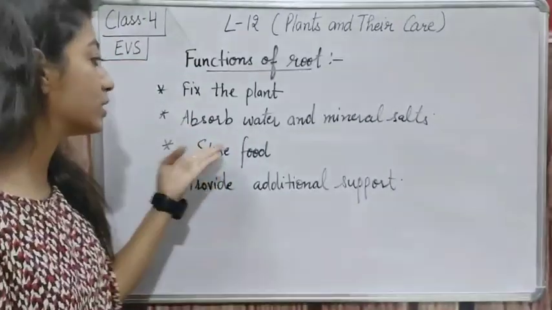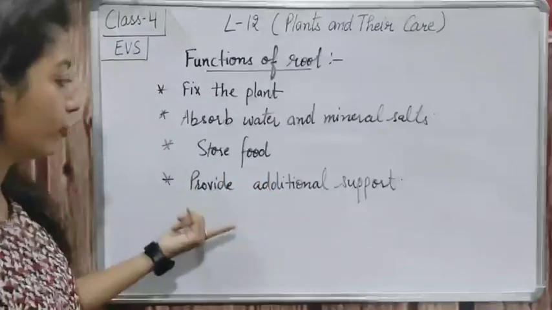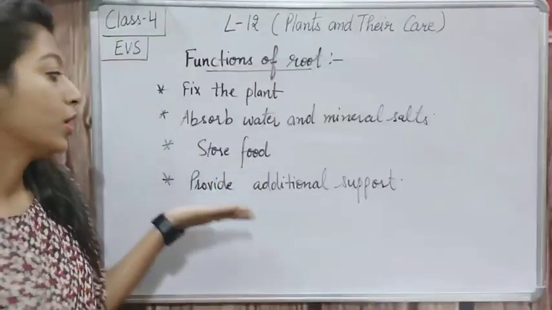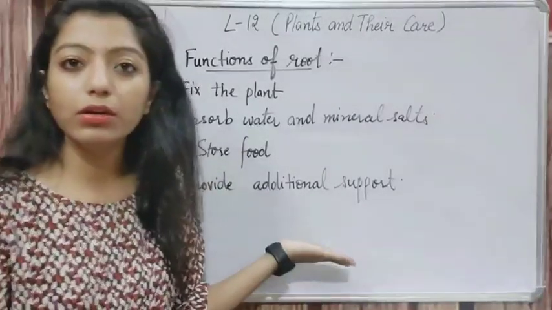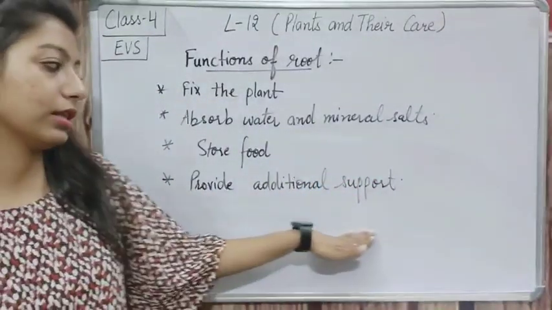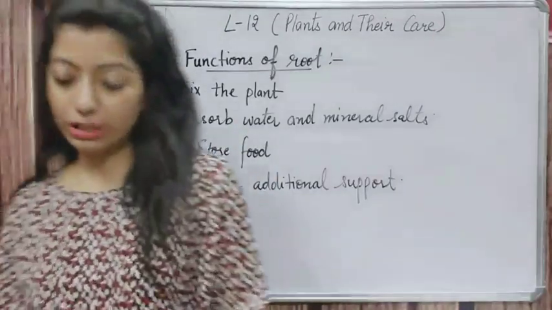And then next is store food. Roots store food for the plants. Then next is provide additional support. They provide additional support like a pillar. जो plants बहुत ज़्यादा heavy होते हैं उनके लिए support बन के आती है at branches. So let's read about it more deeply.